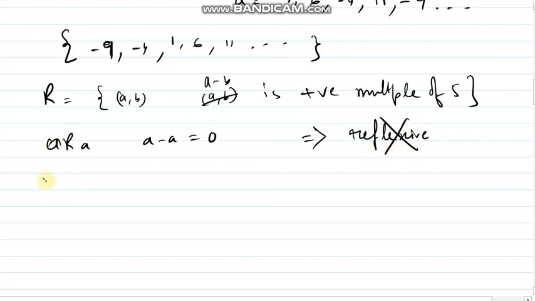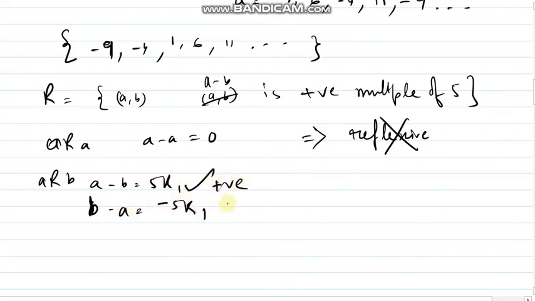Now if aRb is true, that means a minus b equals 5k1. What will be b minus a? b minus a will be minus 5k1. So if this is positive, this has to be negative. So the relation is not symmetric also.